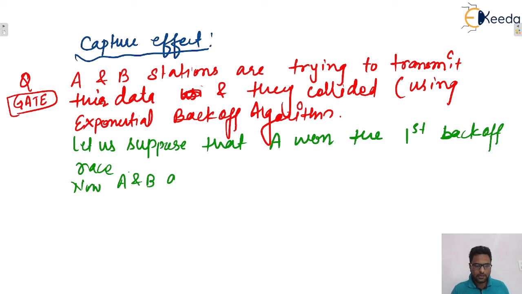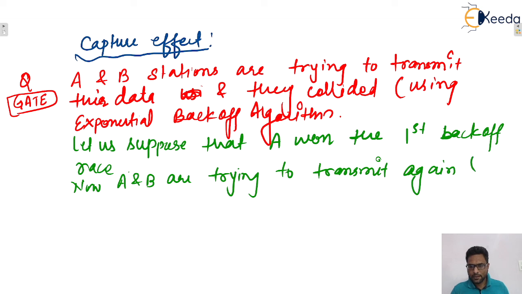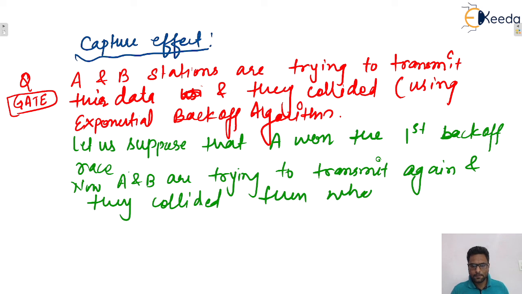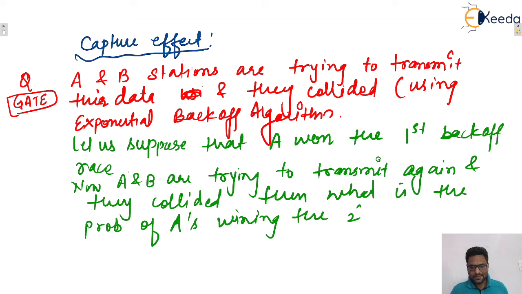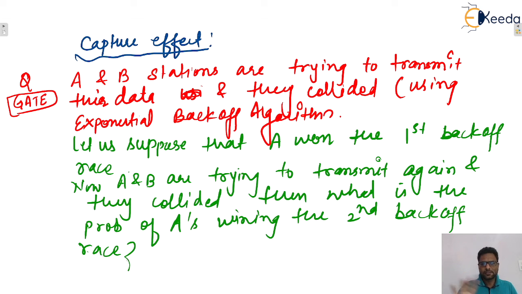Now A and B are trying to transmit again, and they collided. Then what is the probability of A winning the second backoff race? That is the question, isn't it? You can see the exact statement, but this is the rough statement. This was the question.